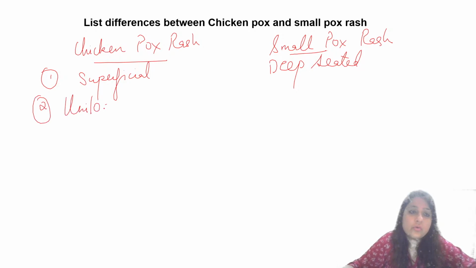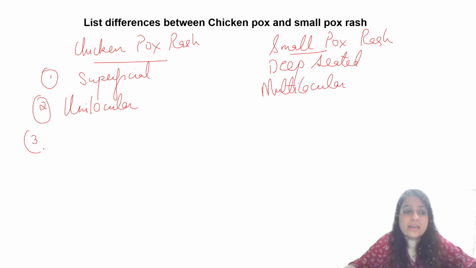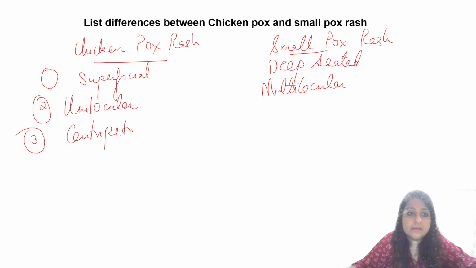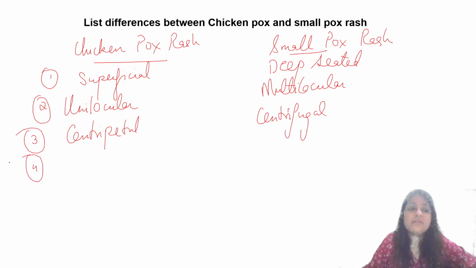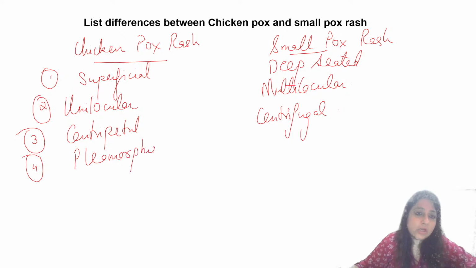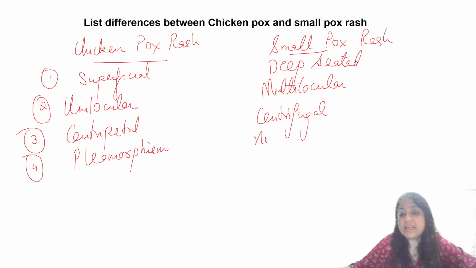How is chickenpox? Unilocular. All right. What about smallpox, everybody? Smallpox is multilocular. Anything else? Centripetal, trunk to extremities. This is centrifugal, more towards the extremities. Fourth, pleomorphism. All stages can be seen simultaneously. No pleomorphism.